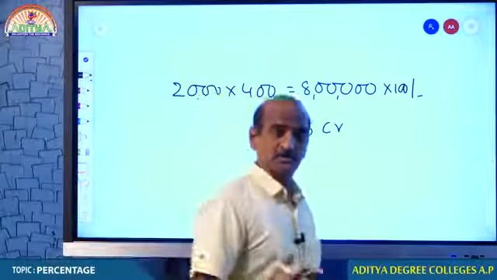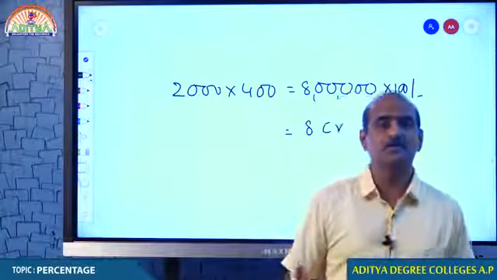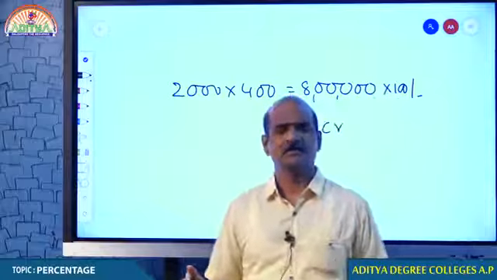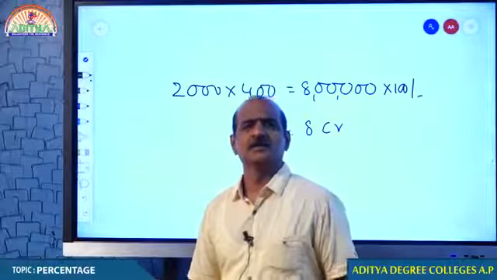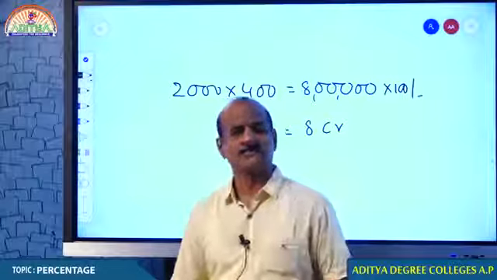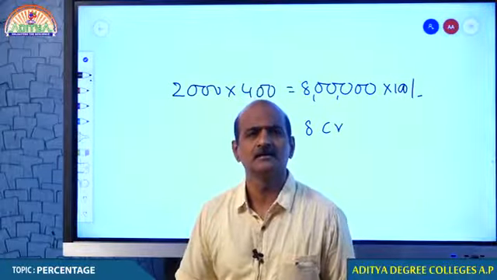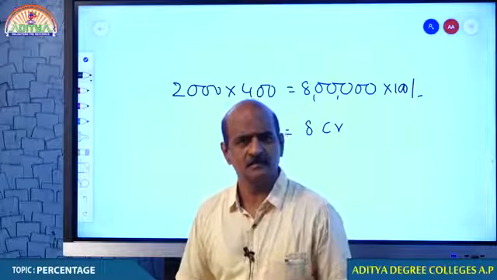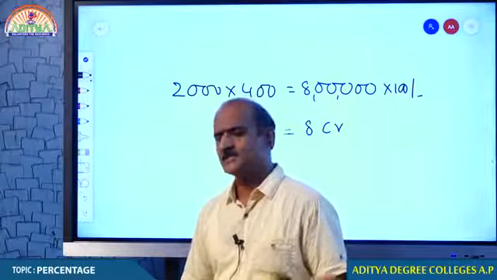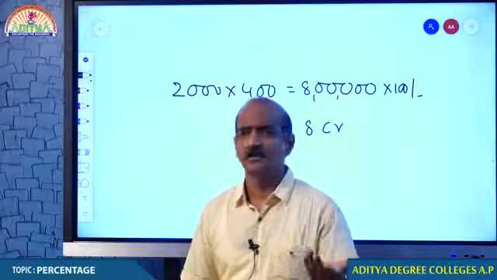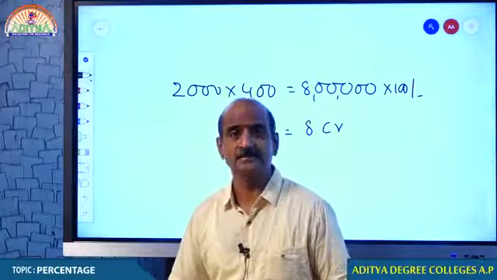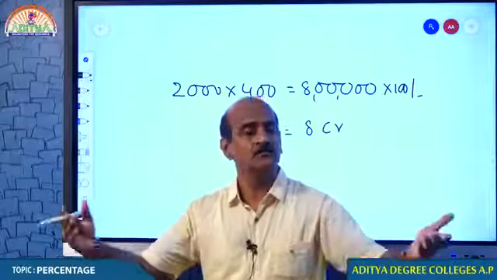I believe you are able to understand that, because when we have 2000 theaters, obviously not more than that. And if every theater has 400 seating capacity, there can be a maximum of 8 lakh audience in one particular show. So you can collect 8 crore rupees if all the seats are fully occupied.